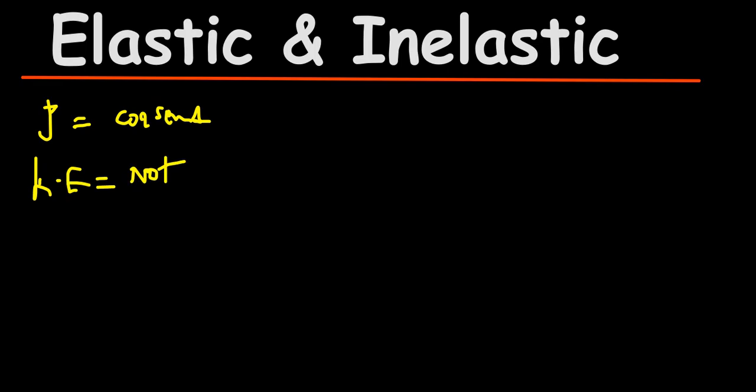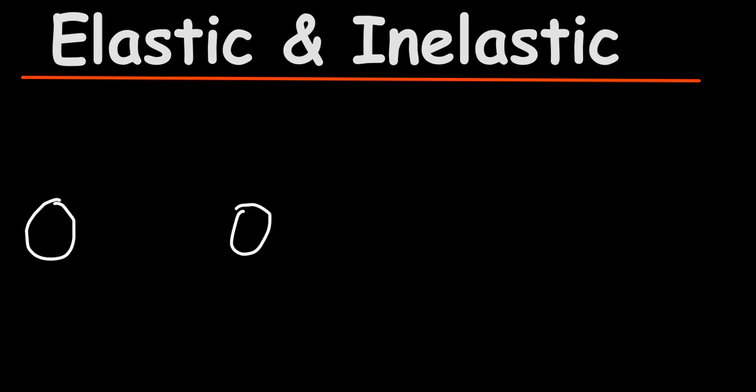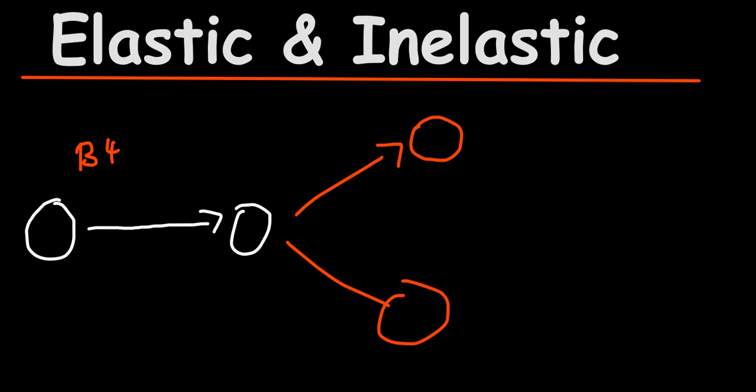So now here, let's bring it home too by solving an example. Let's say you have this is A, this is B. Okay, this is a bullet. This bullet goes, you fire that gunshot, then let's say this is your target. Now you hit your target, then let's say this is before, then after everything, these ones can either go the other side. That is the inelastic type of arrangement.